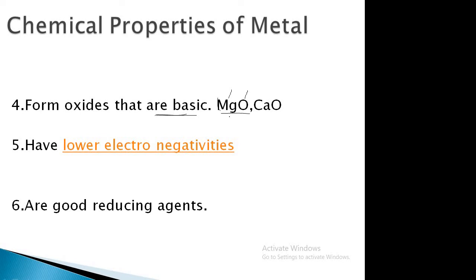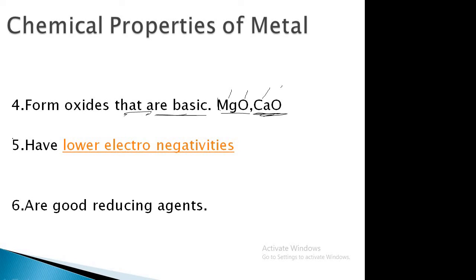So it is called a metal oxide, and the nature of this metal oxide is basic. Okay, so remember this point. Whatever oxides of metals there are, they are basic in nature. Again, this is calcium oxide, which is also basic in nature.